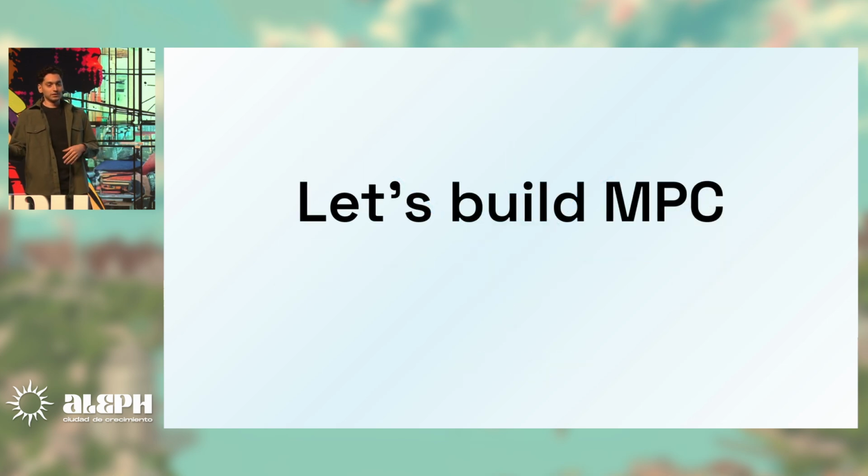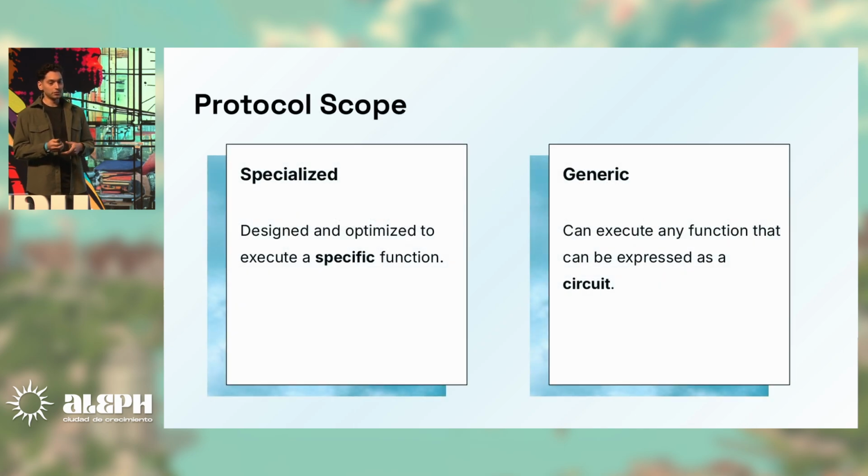So okay, enough of use cases. Let's try to see how we can build this. First of all, there are two main types of MPC. One is specialized. These are protocols designed to build a specific function. And there are the generic ones, where whatever function we can express as a circuit, we can run it, similar to zero knowledge. We're going to go with this one, which is the most interesting. Specialized are quite reduced in what we can do with them.